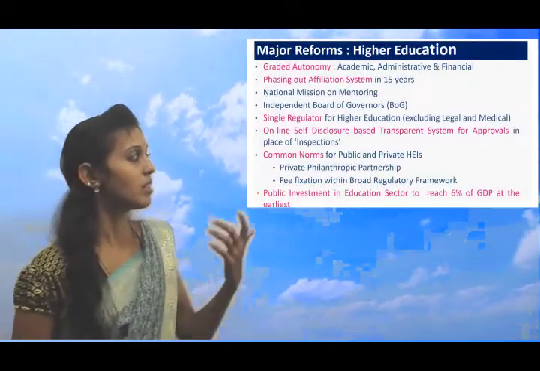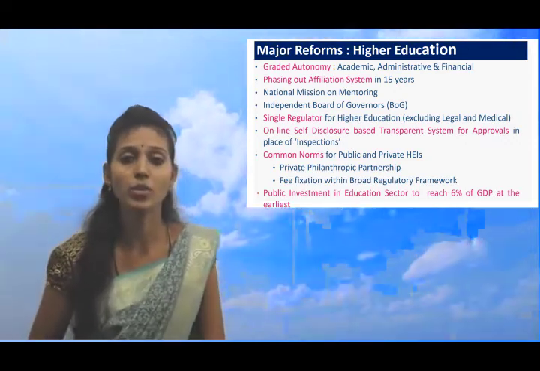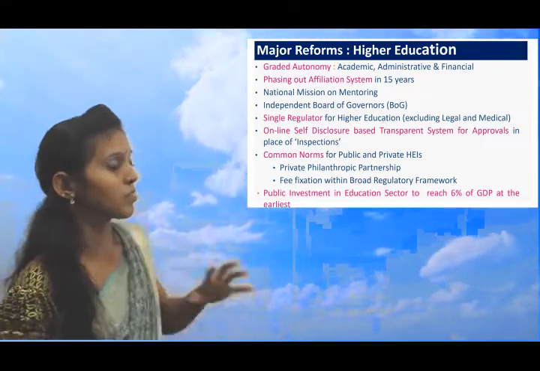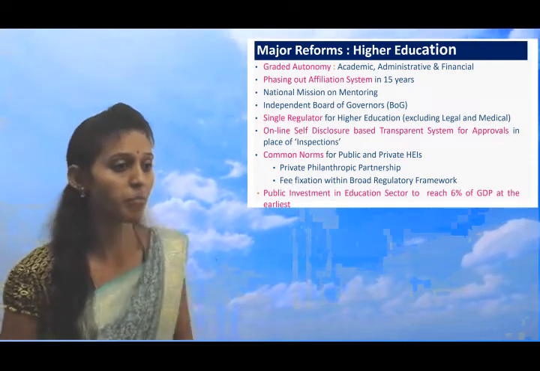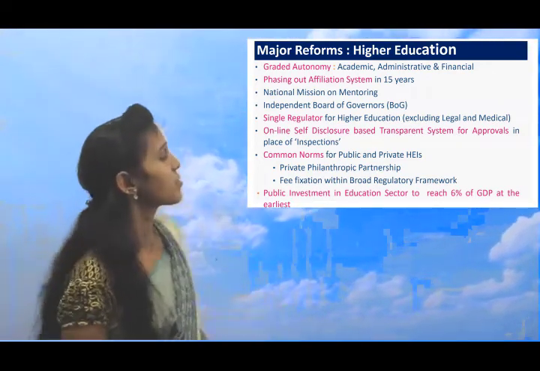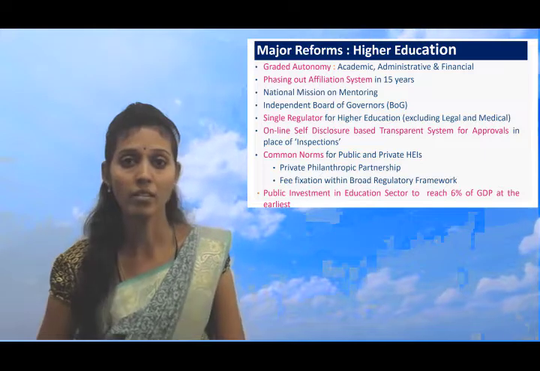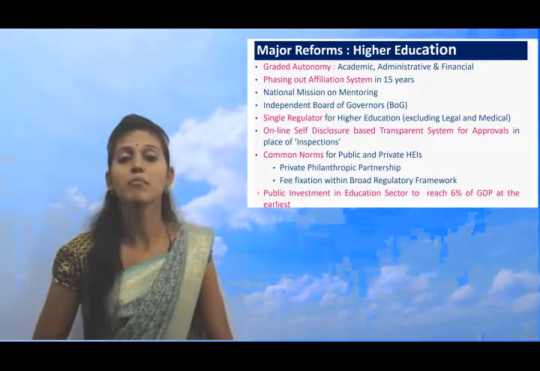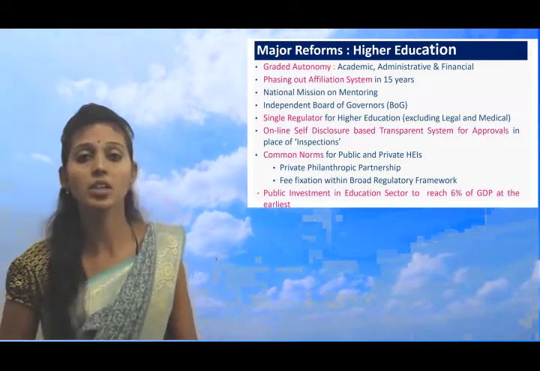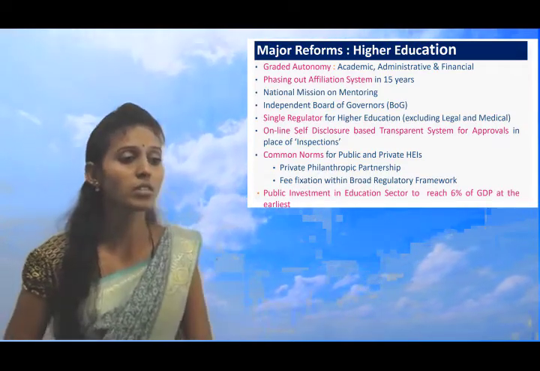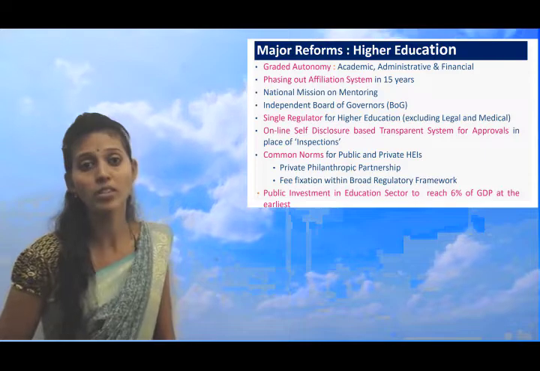Yes. So here we have major reforms of higher education. These are the major reforms. What is the use of this NEP 2020? The first one itself is graded autonomy, where academic, administrative, and financial. And phasing out the affiliation system in 15 years, and independent board of governors.